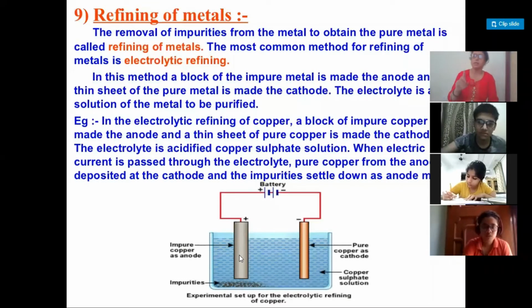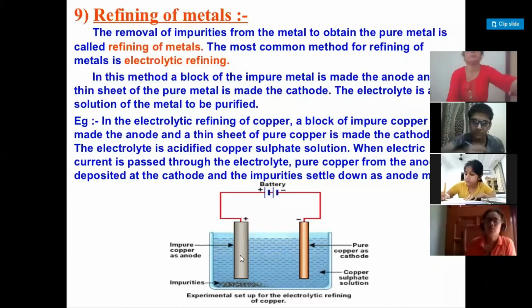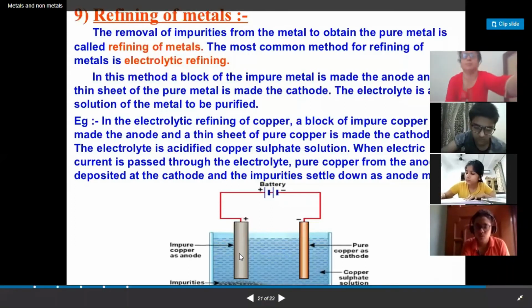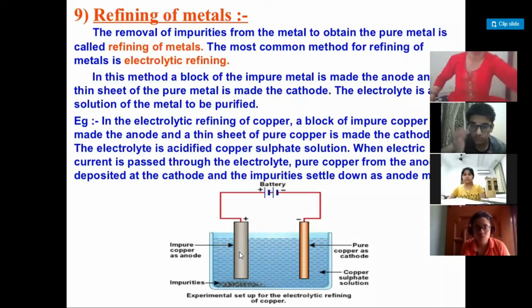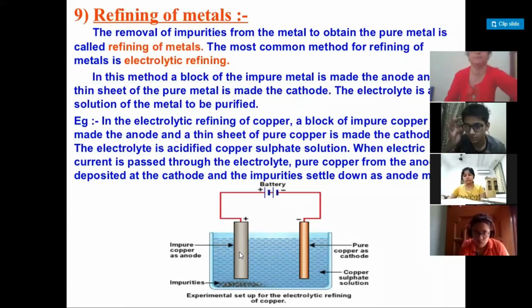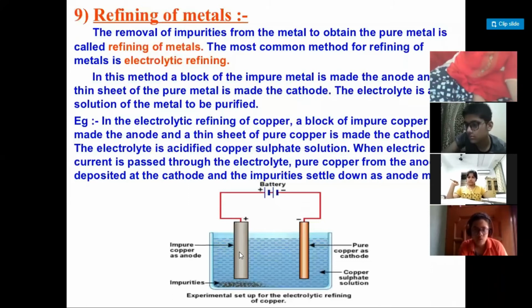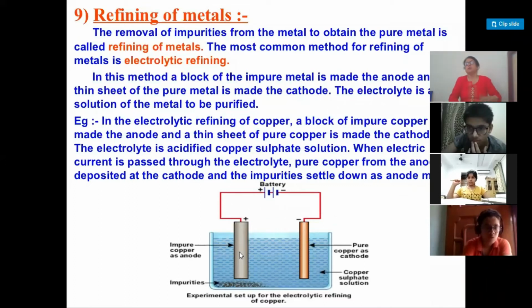Then you can see the cathode, which is a pure metal, but a very thin strip of it has to be taken. Just a moment, I'm adjusting my screen. So the thin strip of pure metal.